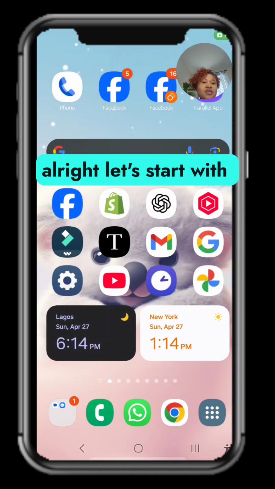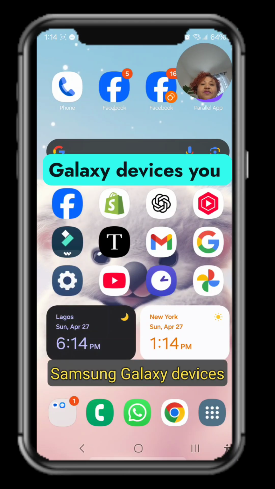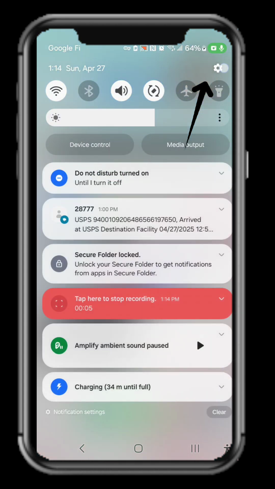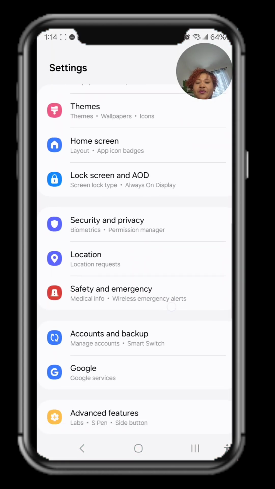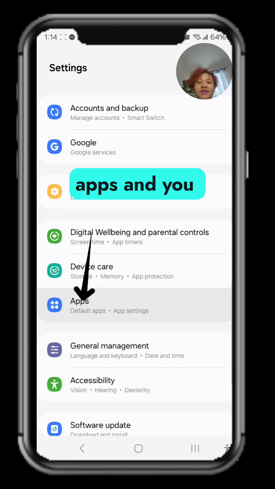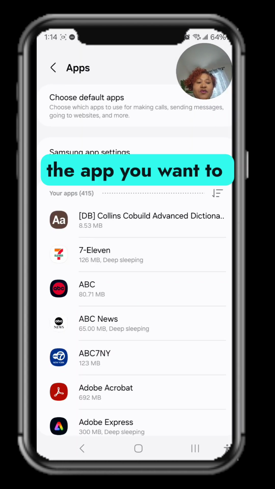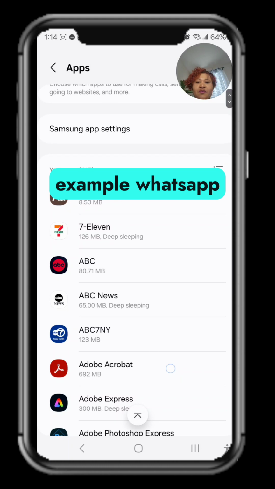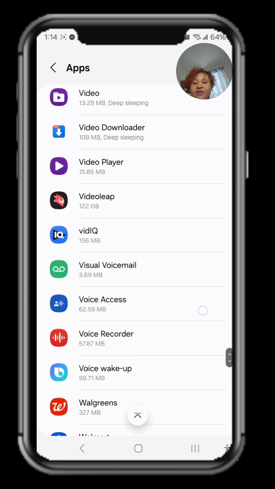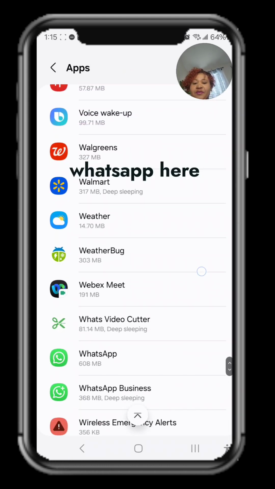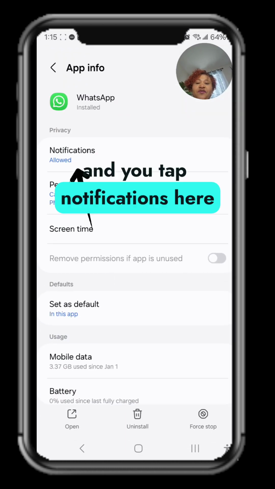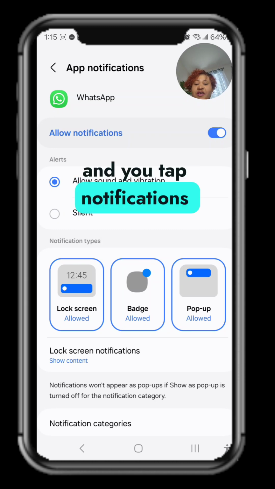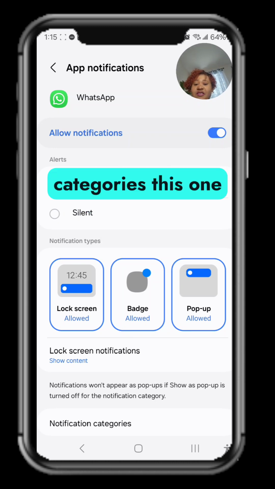Alright, let's start with Samsung Galaxy devices. You open settings, and you tap on apps, and you select the app you want to customize. For example, WhatsApp. Here, WhatsApp, you tap it, and you tap notifications here, and you tap notification categories, this one.